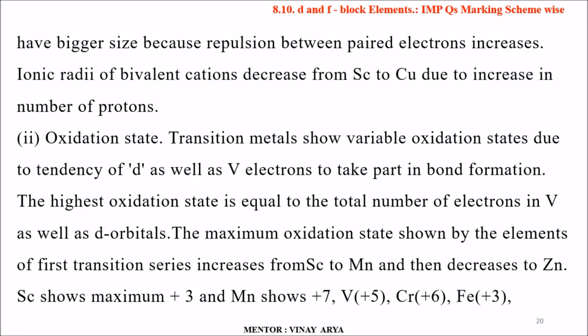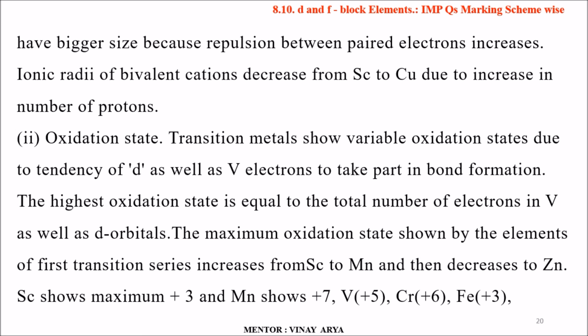Oxidation state. Students, transition metals show variable oxidation states due to the tendency of d orbitals as well as the s orbitals to take part in bond formation. The highest oxidation state is equal to the total number of electrons in s as well as d orbitals. The maximum oxidation state shown by the elements of the first transition series increases from scandium to manganese and then decreases to zinc. Scandium shows maximum +3, and manganese shows +7 oxidation state.